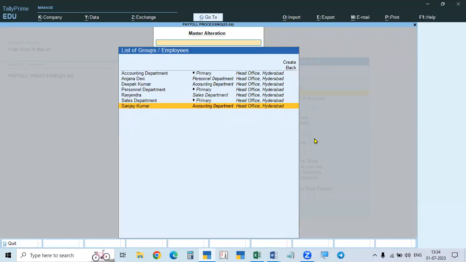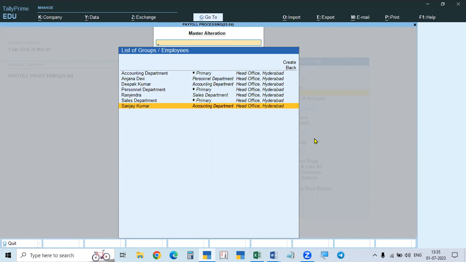But the total salary for the whole month will not be paid. The amount will be paid to them as per their work. If they work for 20 days, we will give for 20 days. If they work for the whole month, we will give for the whole month. If they work for only 10 days, we will give the payments only for 10 days. That is why now we have to define the attendance. That is called processing the attendance. Attendance we have to process now.